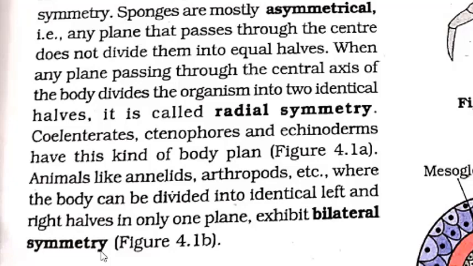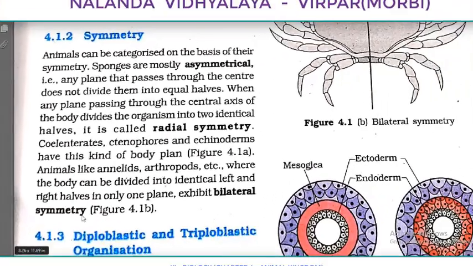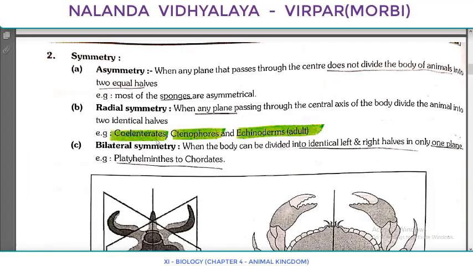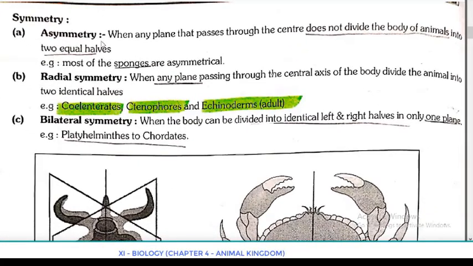So here we have to understand the difference between asymmetrical, radial symmetry and bilateral symmetry. For example, if symmetry itself is asking us a question of 3 marks, you have to define all the things in a proper way. So you have to understand the example and the definition. So once again, we can have a quick revision of the same point, that is symmetry. The first one is asymmetry.